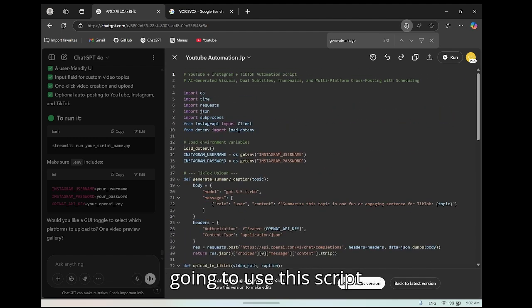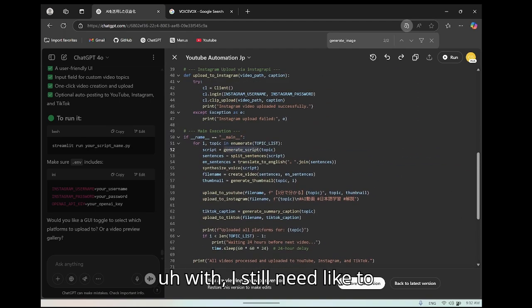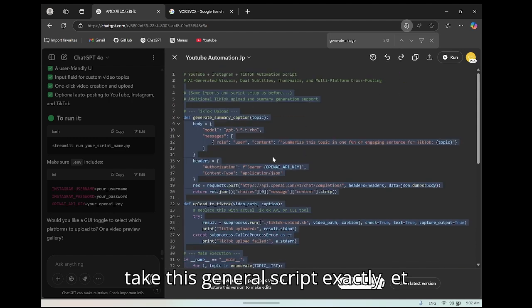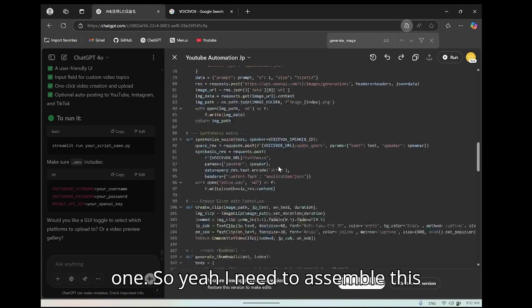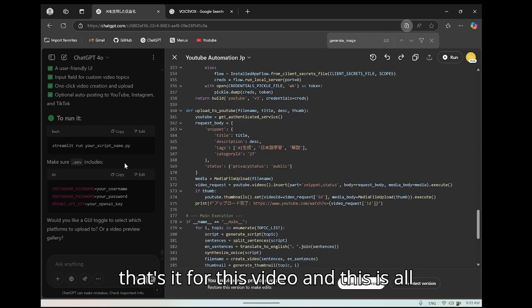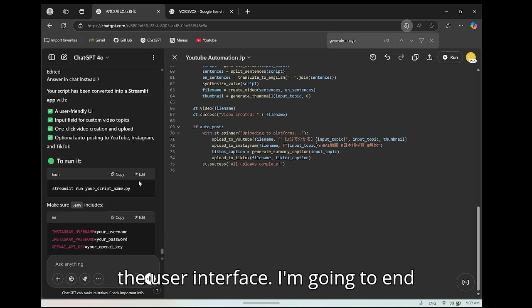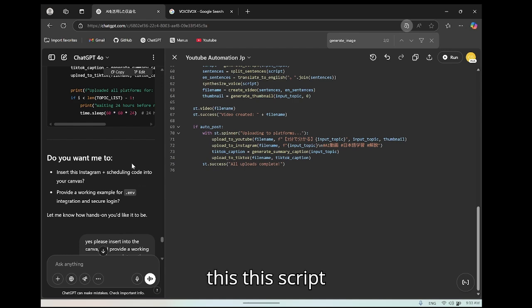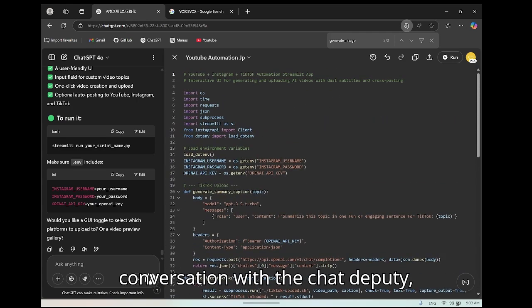So I'm going to use this script. I still need to take this generate script function, etc., from the previous version anyway. The previous one, I think it's this one. So I need to assemble the stuff, but this should work. So that's it for this video. It's asking how to customize the user interface, but I don't want the user interface. I'm going to end this conversation with ChatGPT.